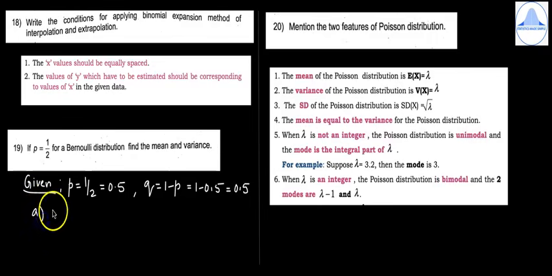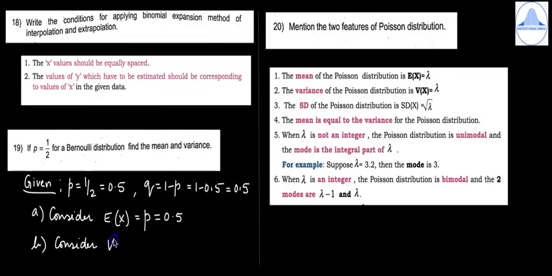Now first let us write the formula for the mean. So consider expectation of x is equal to P, which is equal to 0.5, and B, you write the formula for the variance. So consider V of x is equal to PQ, which is 0.5 into 0.5. So the answer is 0.25.